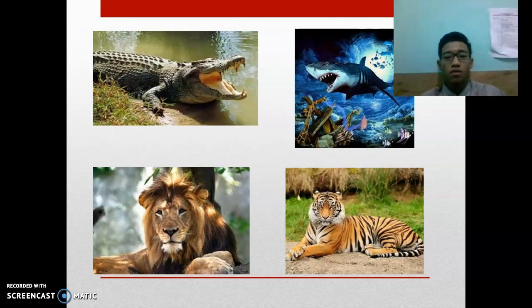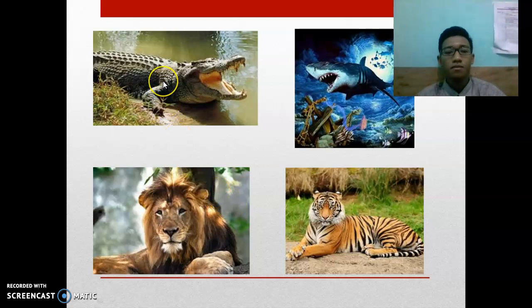For example of carnivorous animals is the shark. The shark is an animal that lives in a water habitat, and this is lions and this is tigers. They live in a land habitat. And this is crocodiles. This is an amphibian. It can live in the land habitat and water habitat.